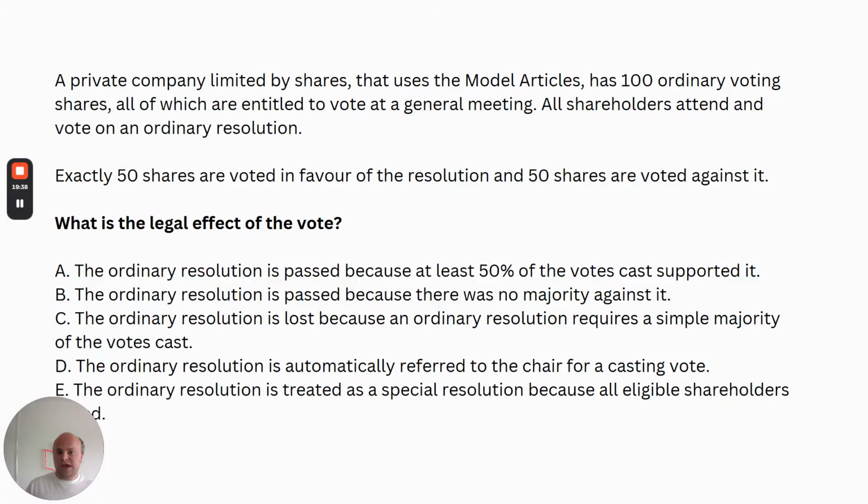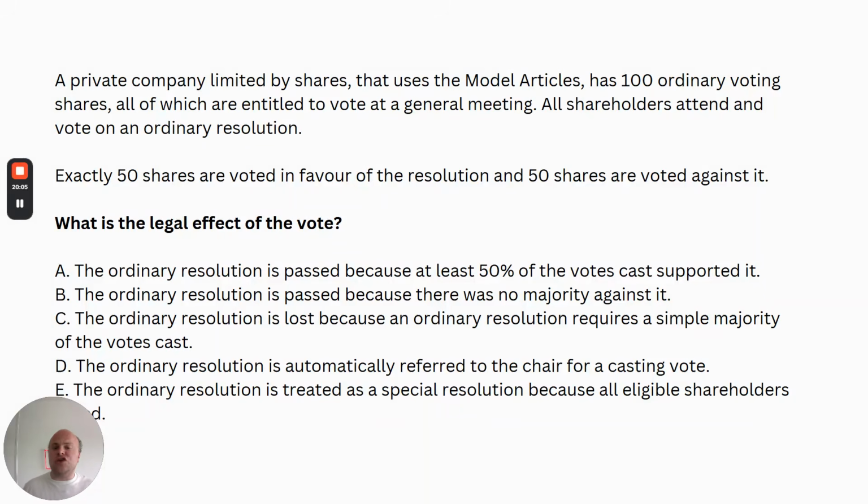So with a general meeting, you've got a show of hands vote, which is usually initially taken. That is literally the shareholders raising their hands, and you count the votes of those who have raised their hands out of the total, and you check, do we have the required amount for the ordinary or special resolution? The alternative is a poll vote. That is one vote per share. So if you own more voting shares, you'll have a greater vote.